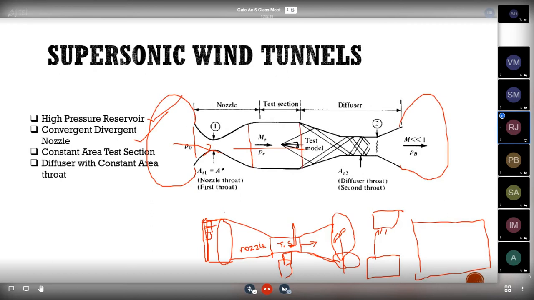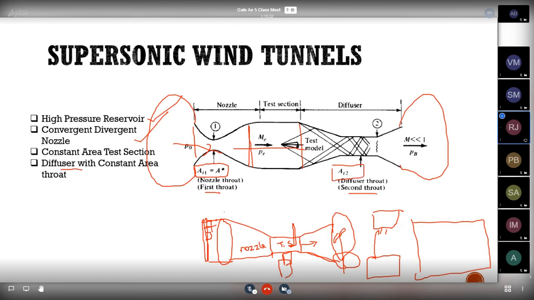So here we will be having a constant area test section, then a diffuser with a constant area throat. So this is a throat. So here we have two throats. One is the first throat, the second one is the second throat, both having different area ratios. Why we are having different area ratios, that we will be seeing.